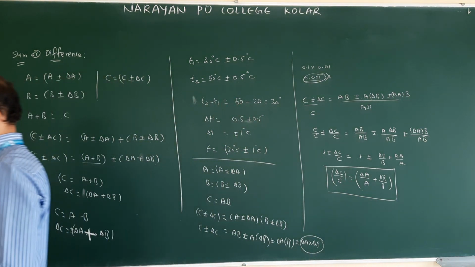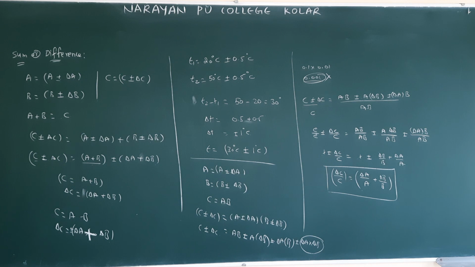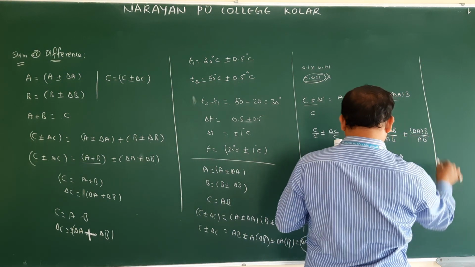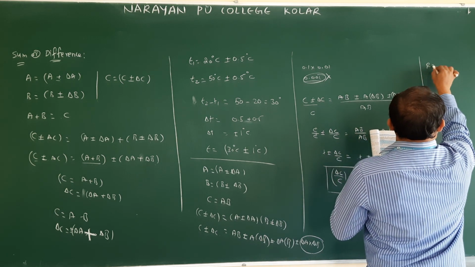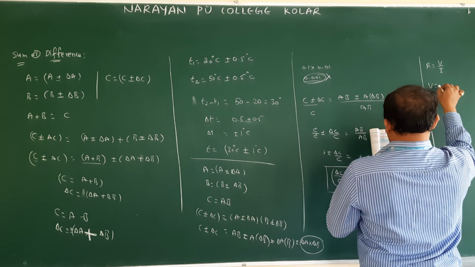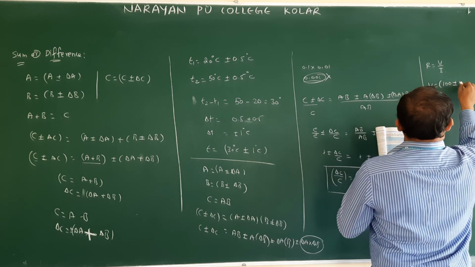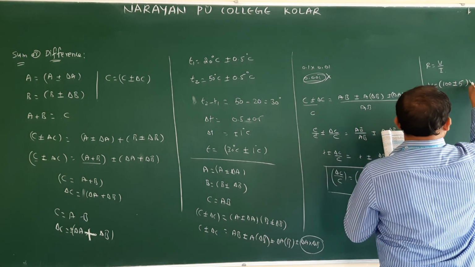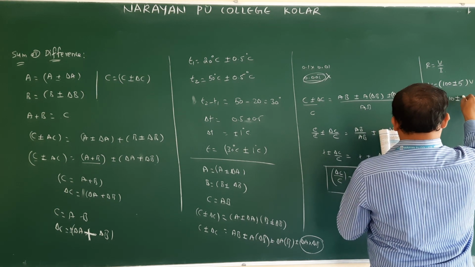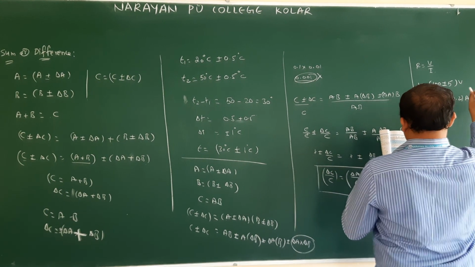They gave example 2.9. The resistance R is equal to V by I, where V is equal to 100 plus or minus 5 volts, and I is 10 plus or minus 0.2 amperes.